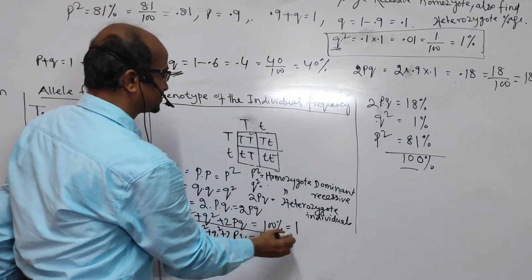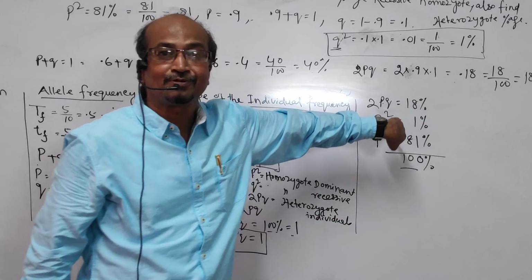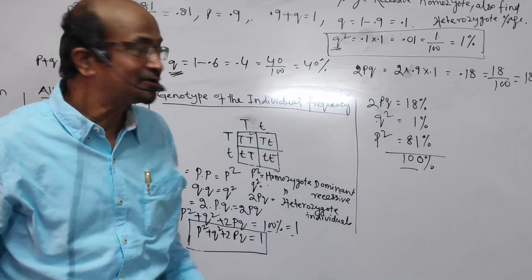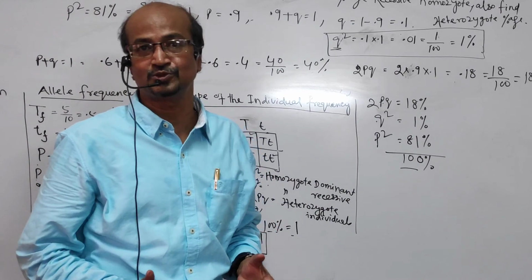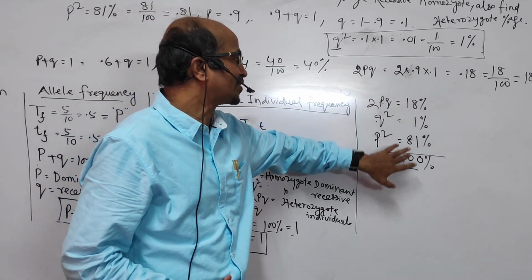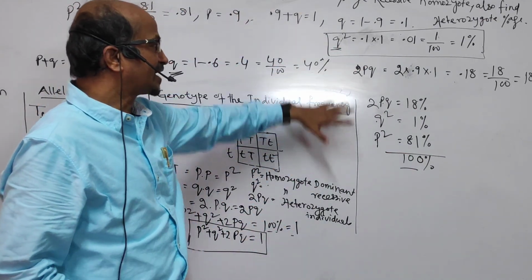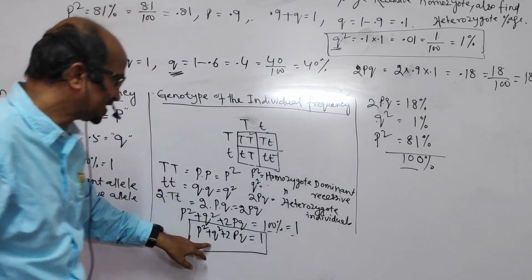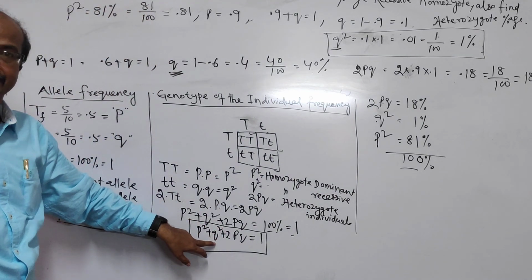So in this, by using this formula, we can find out how many percentage of what type of individuals are there. So we can find out through this formula. Right? Any type of problem we can solve by using this Hardy-Weinberg principle. Okay? Thank you.